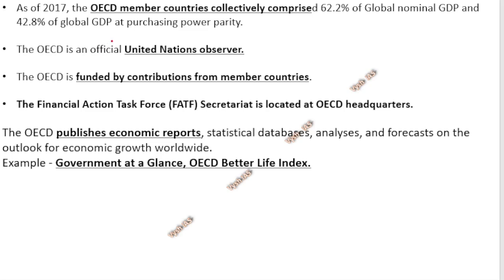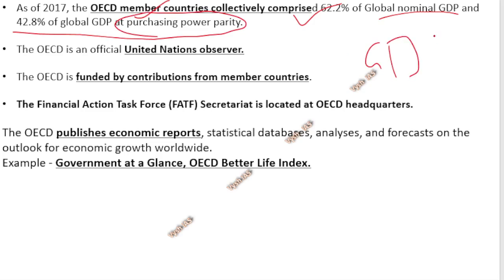Now, more facts: as of 2017, OECD member countries collectively comprised 62.2% of the GDP, and 42% of the GDP as per PPP, that is, purchasing power parity. There are two ways you measure GDP, and that also you should know: the nominal GDP and the PPP version. Both rankings will be different. If India is rank 3 somewhere, India will be rank some 10 or something somewhere else. So you should know India's rank in both methods of GDP calculation.